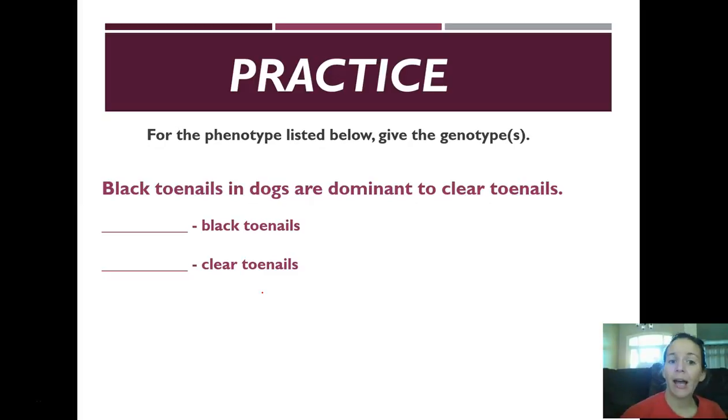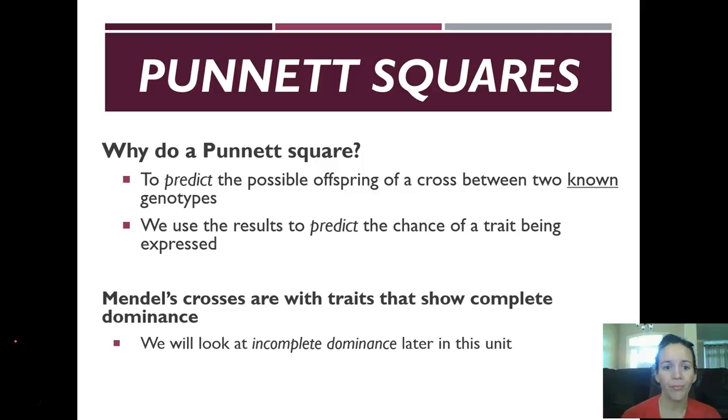All right, once again, now you have the phenotype, so give the genotype. So pause it, take a minute, and fill that out. All right, so as you can see, there's 2 possible genotypes for the black toenails and only 1 genotype for the clear toenails. So clear is recessive, so that's going to be 2 lowercase letters. And then the black toenails are dominant, so you can have a dominant, so 2 capital letters, or heterozygous, which is capital and lower.